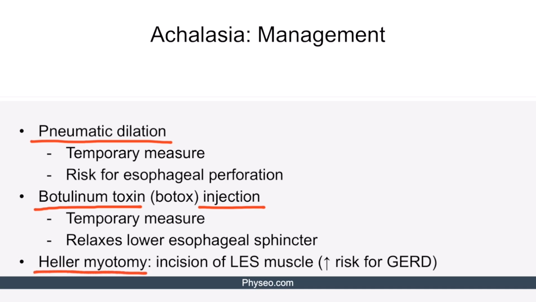This is when the lower esophageal sphincter muscle is incised, relieving the obstruction. However, excessive drop in the lower esophageal sphincter pressure can result in GERD due to gastric acid reflux.